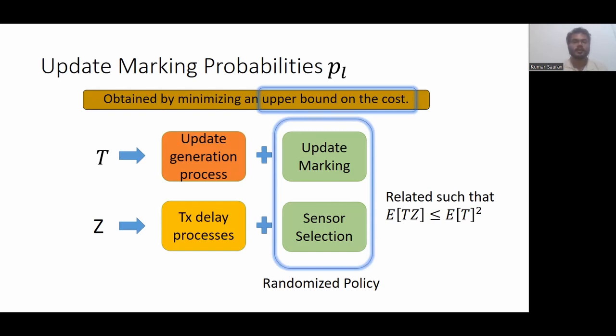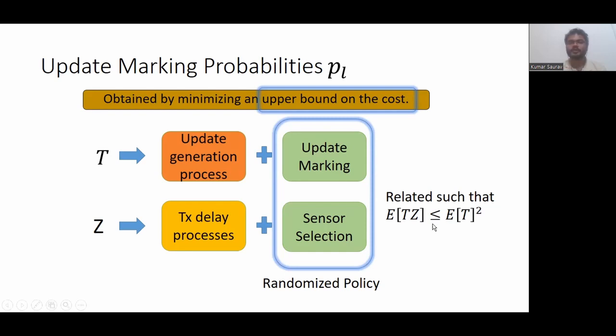This is because the update marking and the sensor selection, both the processes are independent for this randomized policy, but the parameters PL and QL are related. So expectation of TZ is equal to the product of expectation of T and expectation of Z, and this expectation of Z is upper bounded by expectation of T, so we get this relation.